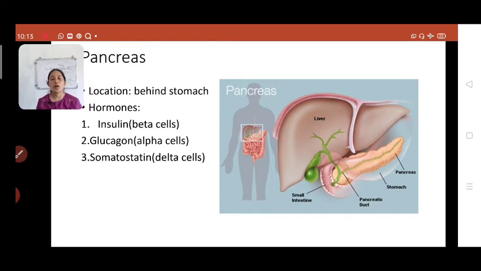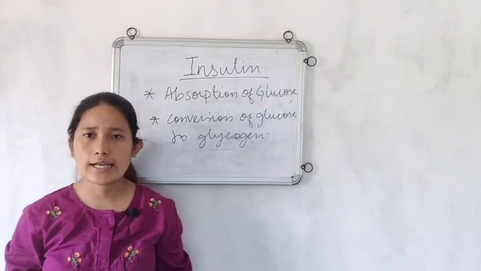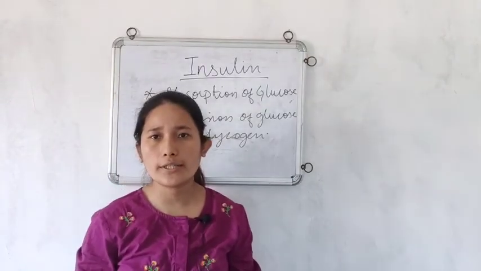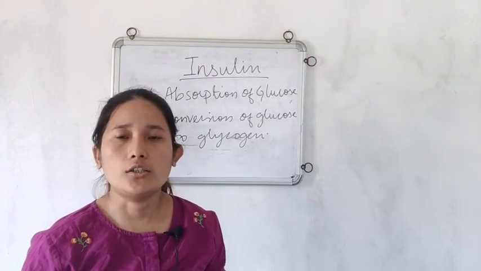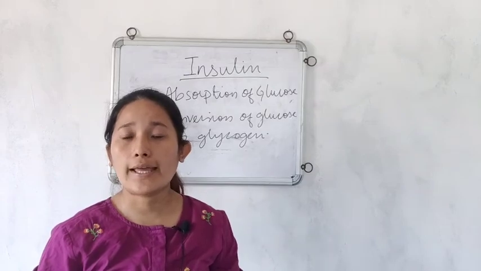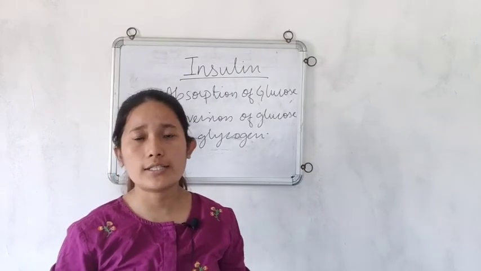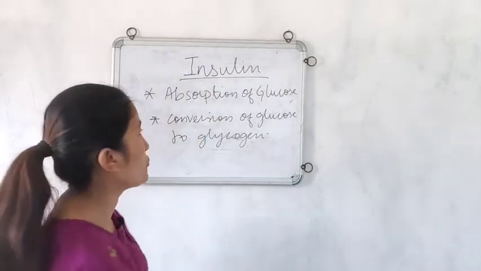First, let us understand the function of insulin. Like we have discussed, the pancreas secretes three kinds of hormones. Those are insulin, glucagon and somatostatin, right? First, let us discuss the function of insulin.